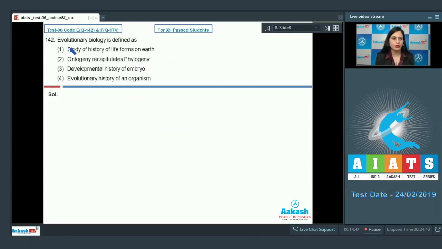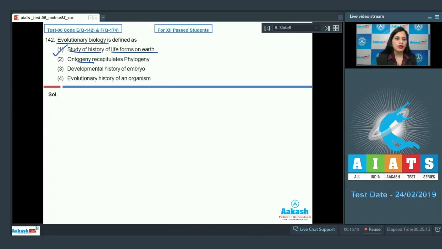Question number 142. Evolutionary biology is defined as, and the options are study of history of life forms on Earth. Second option is ontology recapitulates phylogeny. Third option is developmental history of embryo. And the last option is evolutionary history of an organism. And the correct answer to this question is evolutionary biology is defined as study of history of life forms on Earth. And this is the correct answer to our question.